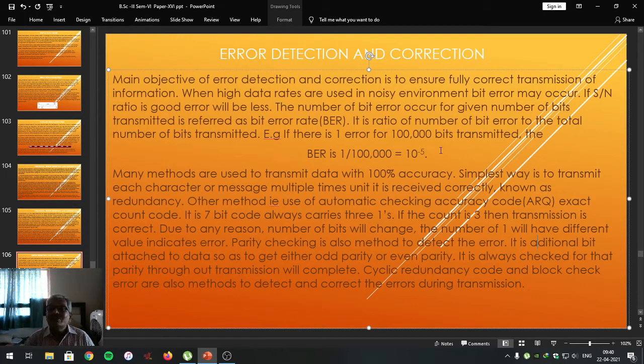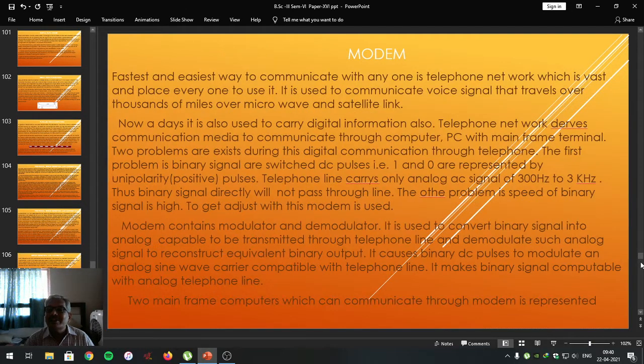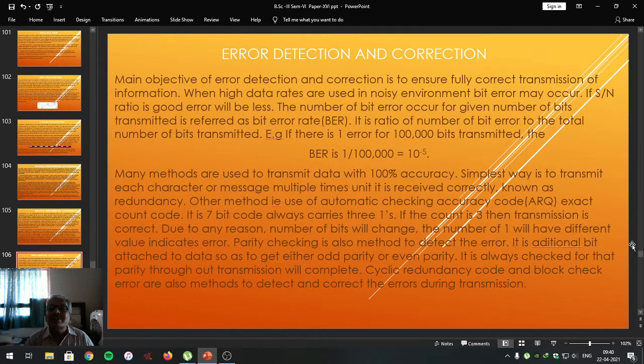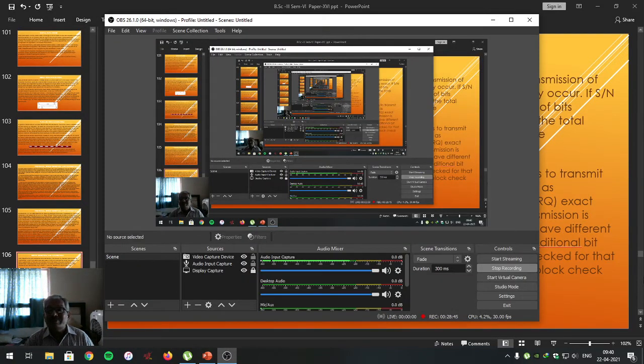Thus, student friends, by using protocols one can detect the error and correct the error, whether the communication is done serially or in parallel, making it a very successful communication. That is the meaning of error, how errors are detected and corrected by using the protocols required for synchronous and also asynchronous types of communication.